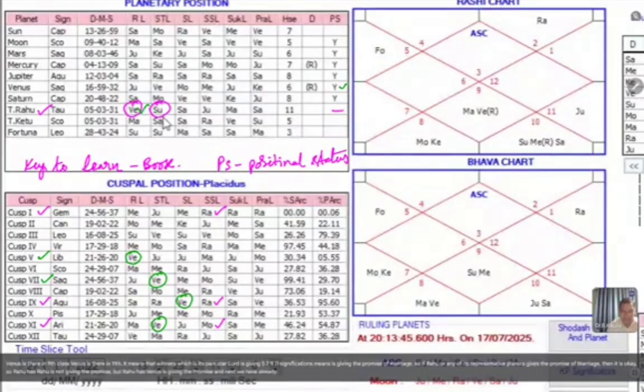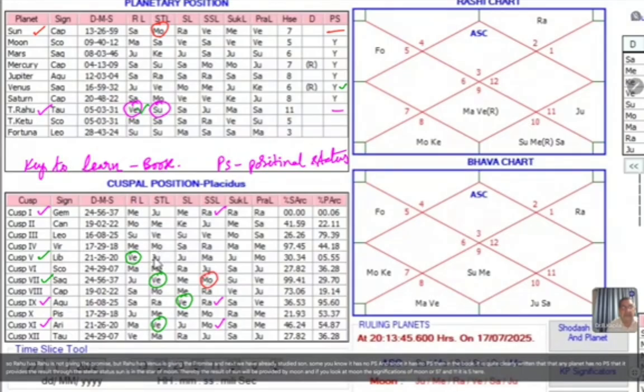And next, we have already studied Sun. Sun, you know, has no PS. And since it has no PS, in the book it is quite clearly written that when any planet has no PS, then it provides the result through the stellar status. Sun is in the star of Moon, thereby the result of Sun will be provided by Moon. And if you look at Moon, the significations of Moon are 5, 7, and 11.